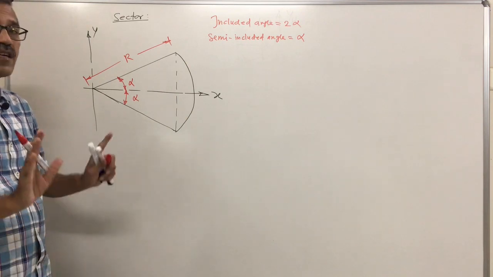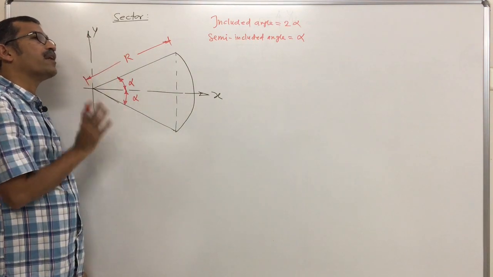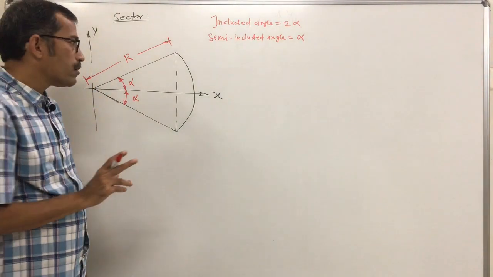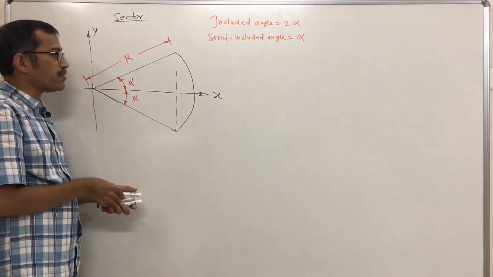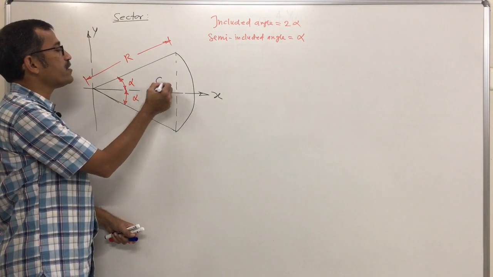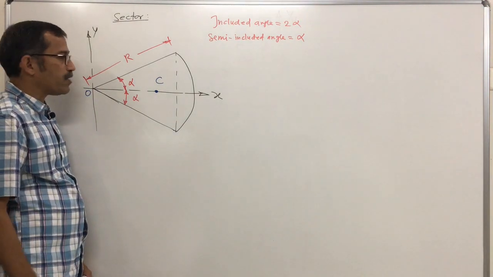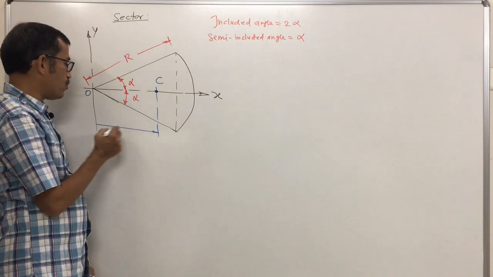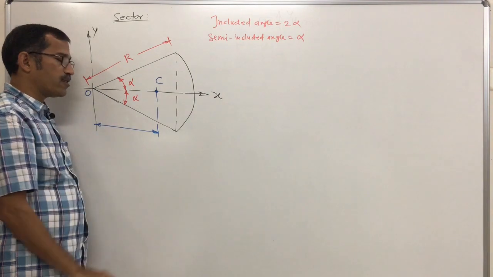That means the x-axis is the axis of symmetry. The centroid of any lamina lies on the axis of symmetry if it is symmetrical about any one axis. As the lamina is symmetrical about this x-axis, the centroid lies on this axis of symmetry. So straight away I can represent here this is the centroid. This one is the point of intersection of the x and y axes. The distance of this centroid from this corner O is given by a standard formula.